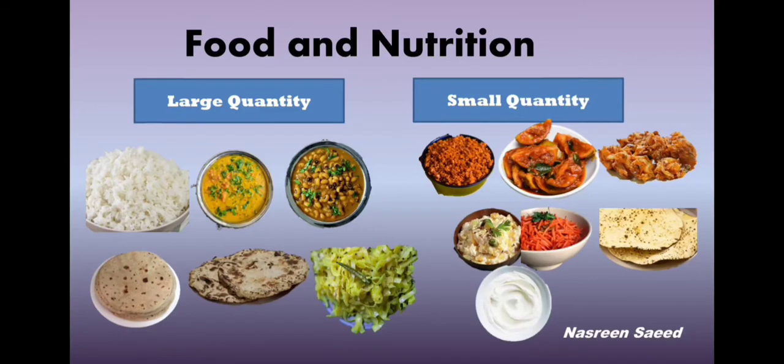Now what is the main reason of seeing what we eat in large quantities and what we eat in small quantities? If you see, chapati, bhakri or rice form a part of our everyday meal. We eat more of these foods than of the others. Therefore, wheat, jawar, rice are said to be our staple food. Staple means hamesha khate hain.